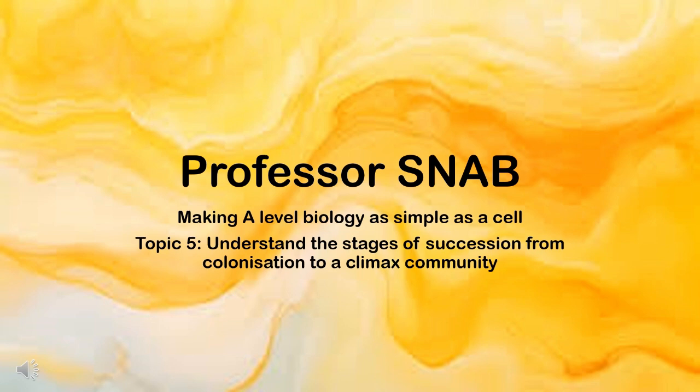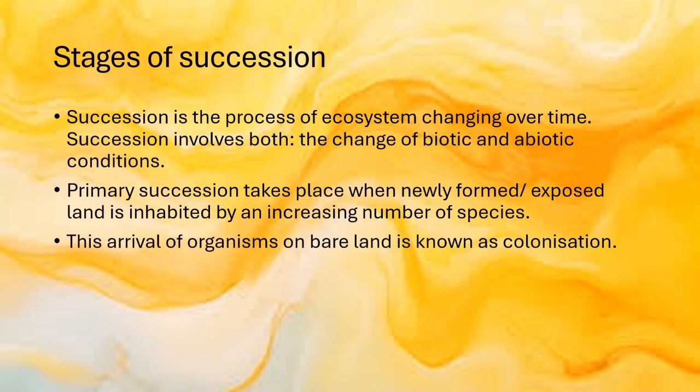So today we are looking at understanding the stages of succession from colonization to a climax community. So looking at the stages of succession. Succession is the process of an ecosystem changing over time, and it involves both biotic and abiotic factors. Primary succession takes place when newly formed or exposed land is inhabited by an increasing number of species, and this arrival of organisms on bare land is known as colonization.